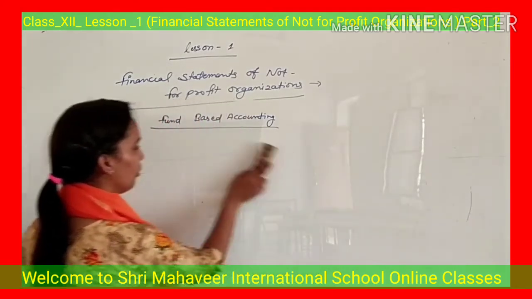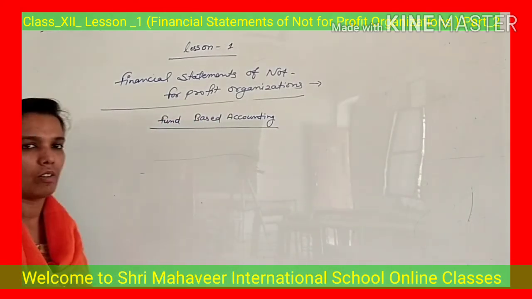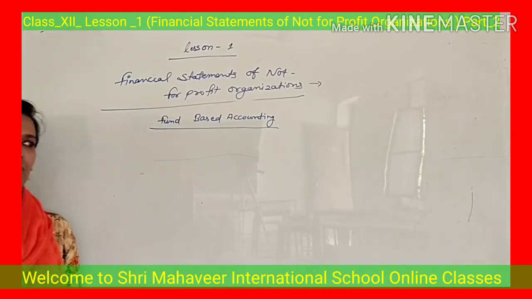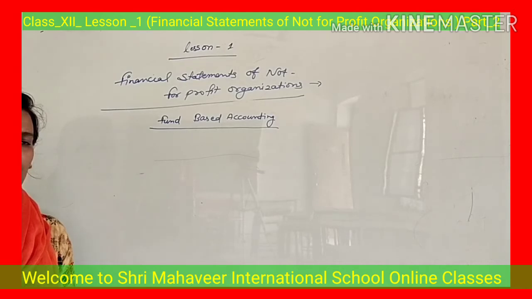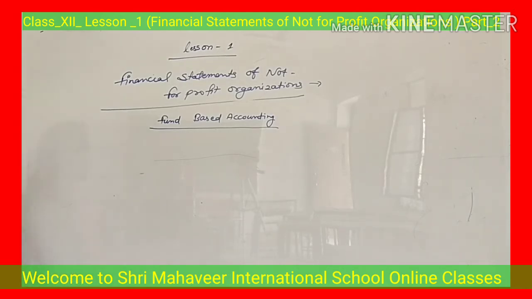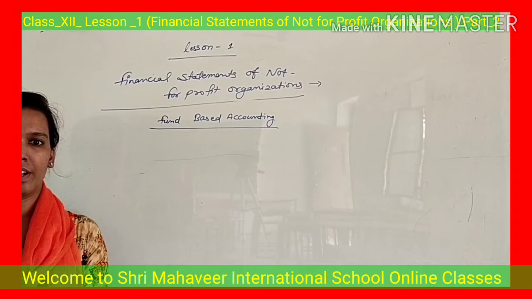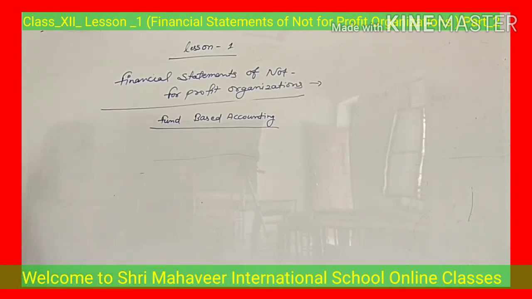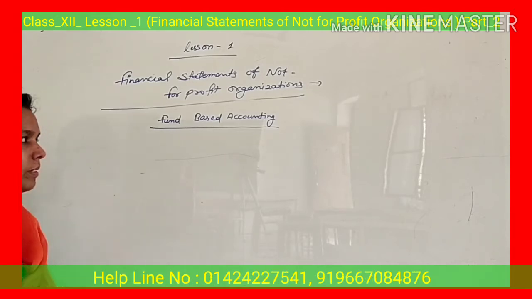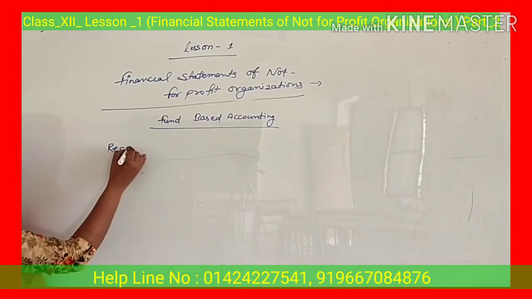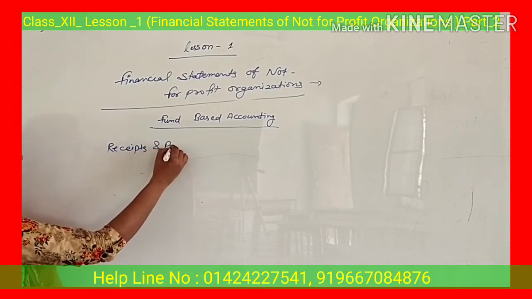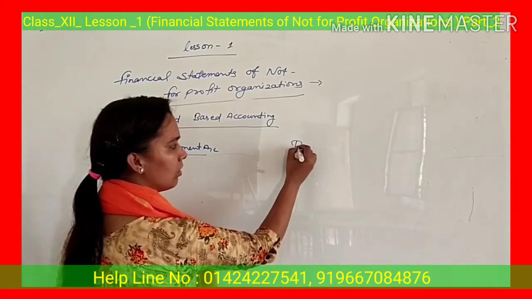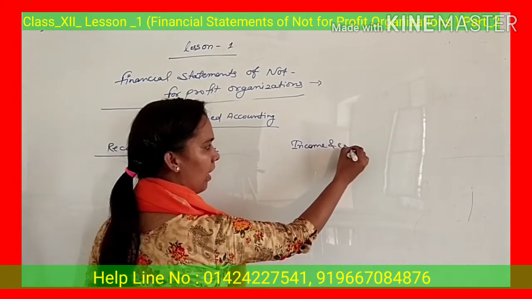Again I am going to remind you, receipt and payment account is a kind of real account, and income and expenditure account is a kind of nominal account. You have to follow the rule of real account in the receipt and payment account. What is the rule of real account? Debit what comes in, credit what goes out. Rule of nominal account: debit all the expenses, credit all the incomes. That is the rule of income and expenditure account. We discussed here 2 accounts, receipt and payment account and income and expenditure account.